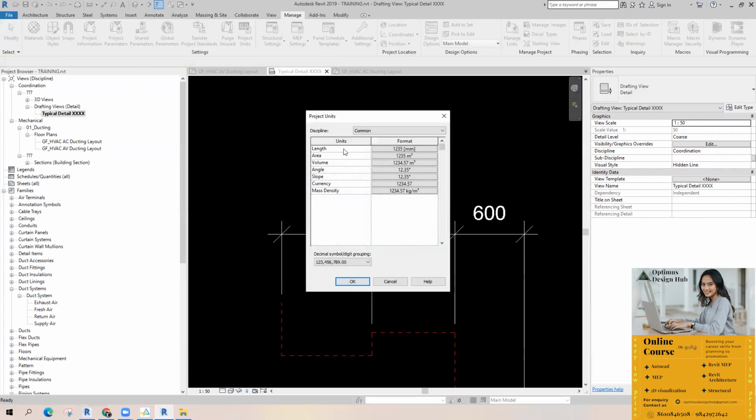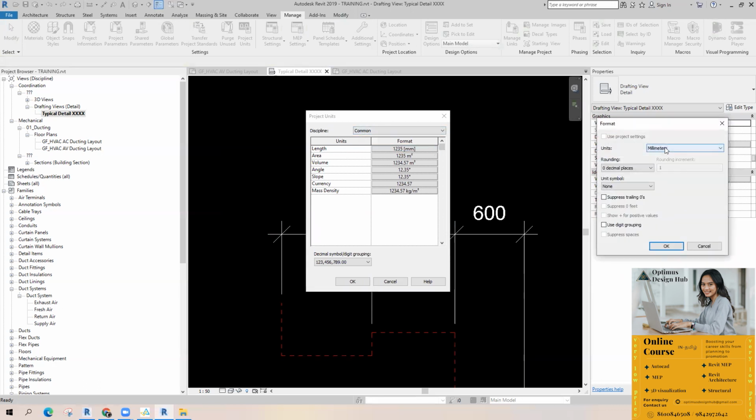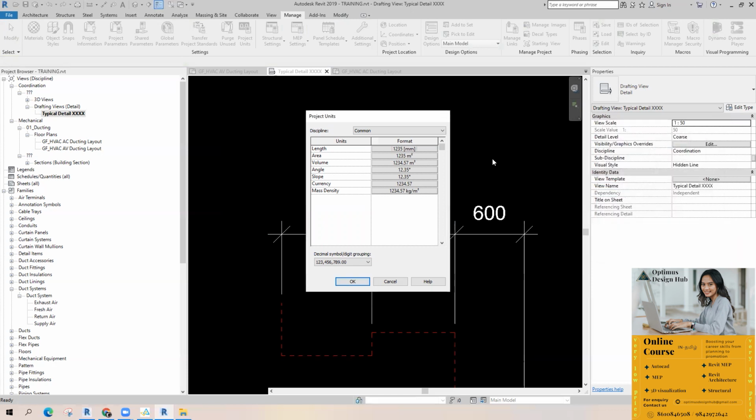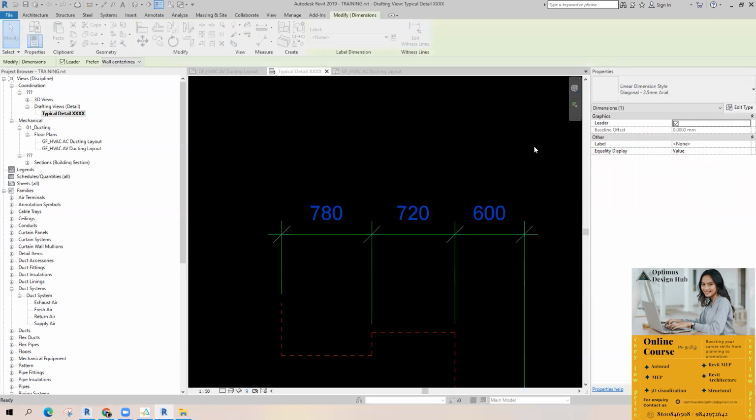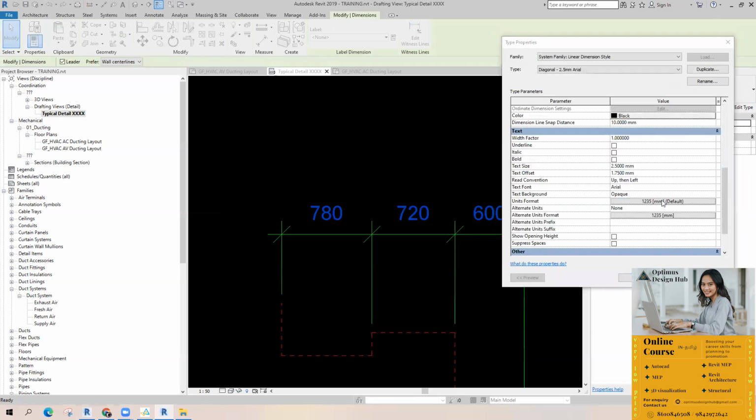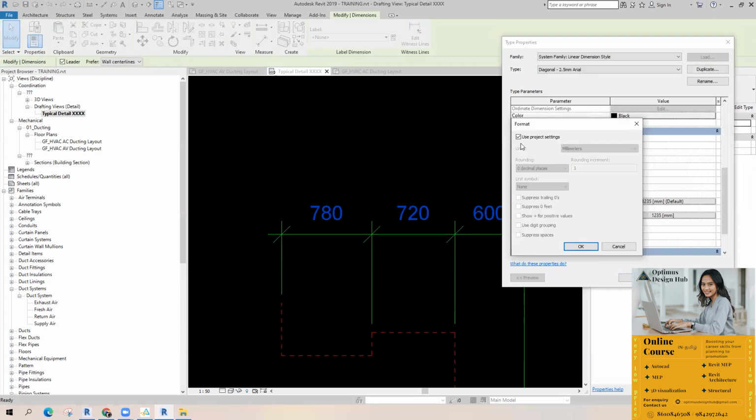Here the unit is length, common discipline, and in length millimeter is given. So unit format, use project settings, millimeter. The same which I have shown before. So I'm checking it. If you want to show a unit symbol mm, just give mm.